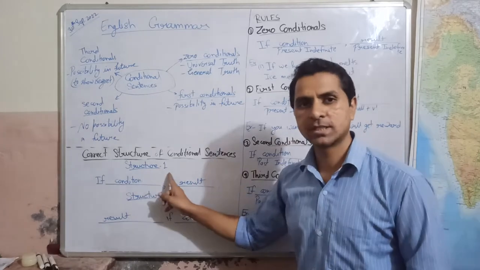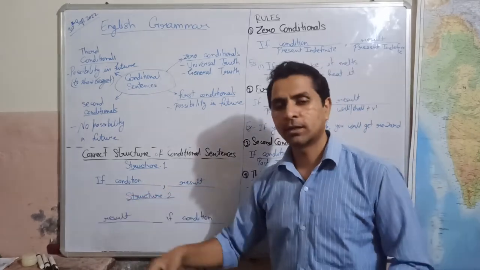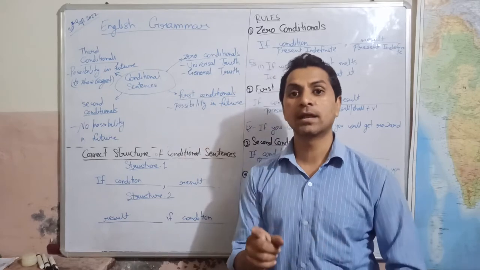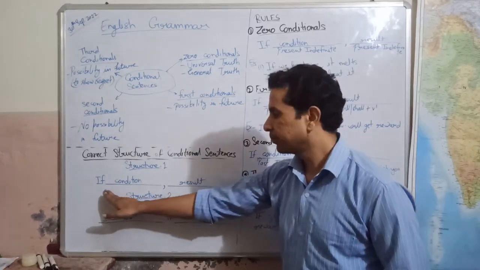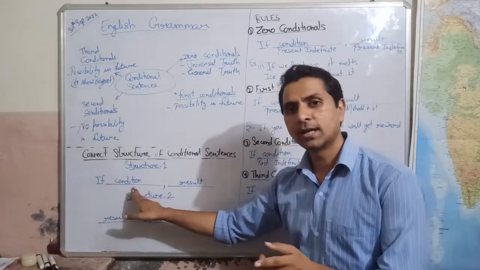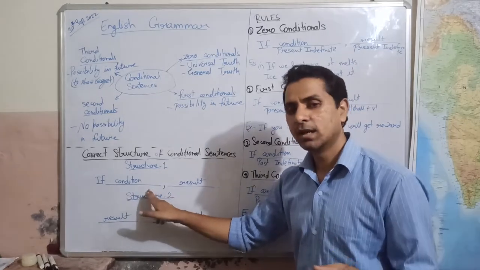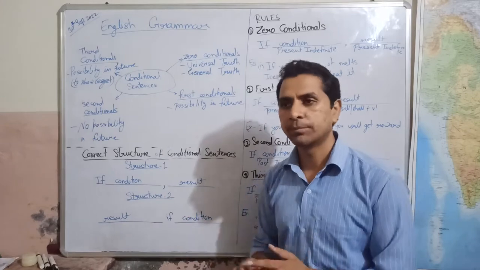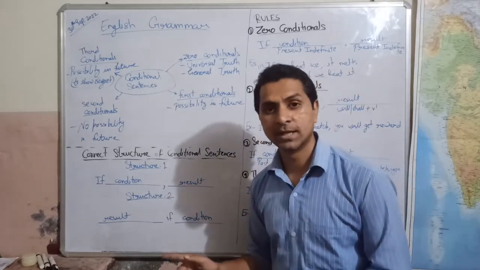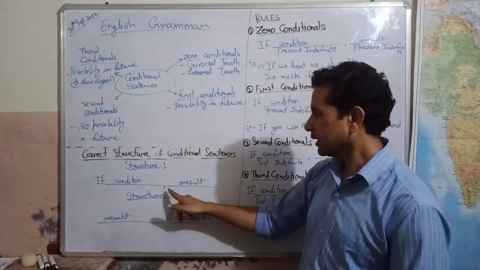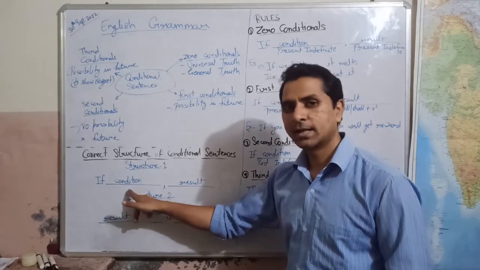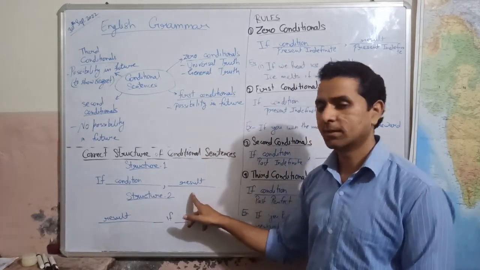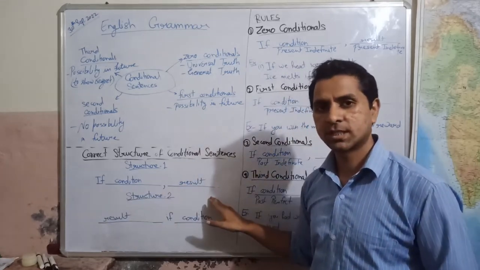We have the first structure. As I told you, we always start conditional sentences using a word if. So we use if, then condition is written. After writing condition, we always place a comma here. If there is no comma, then there is a mistake here. So we always write comma after condition. Then we write result. So this is our first structure.